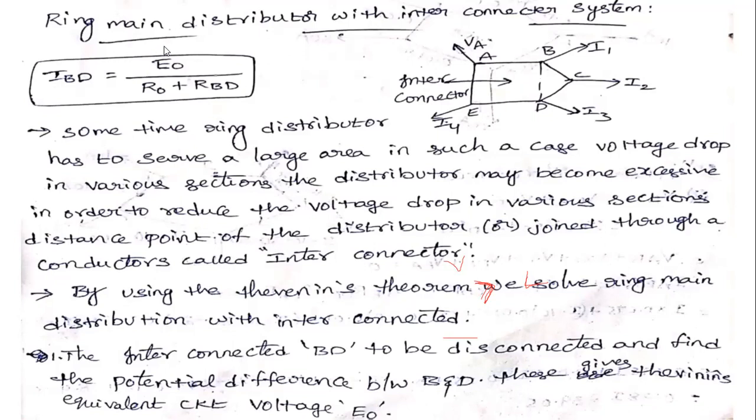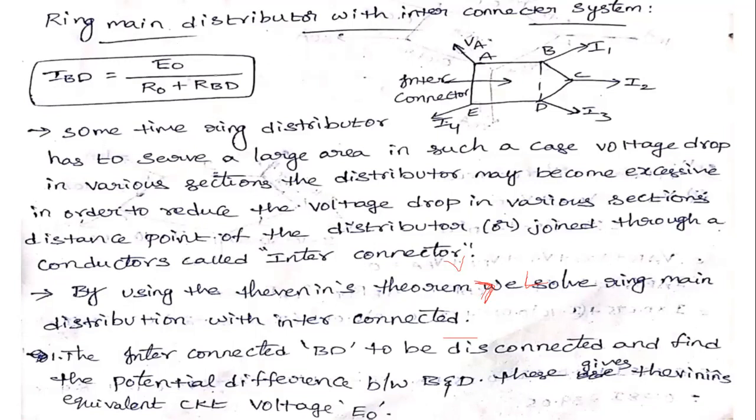In the ring main distribution system with interconnector, it is solved by using the Thevenin's theorem procedure. In Thevenin's theorem also we have the various steps for calculating the load current, and in this case also we are using the same steps.